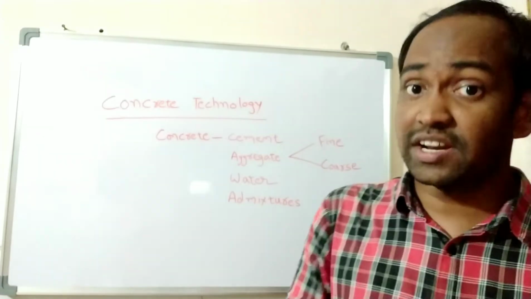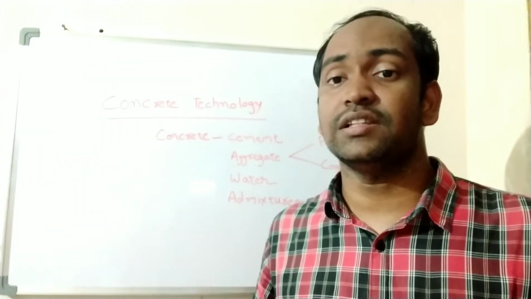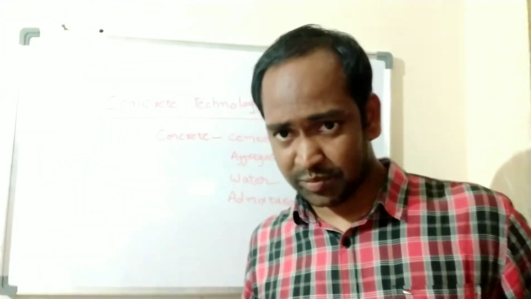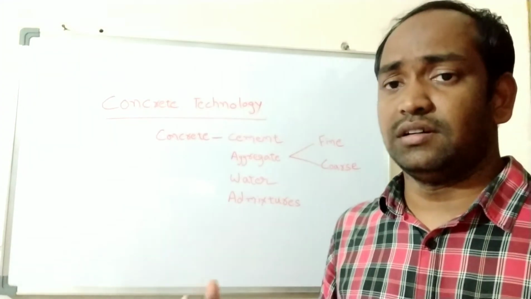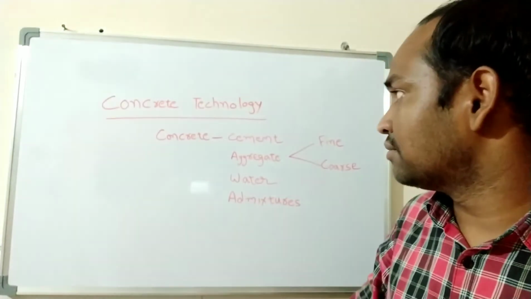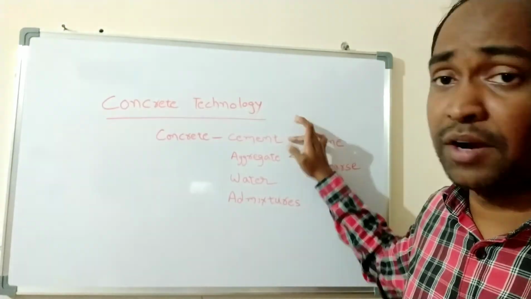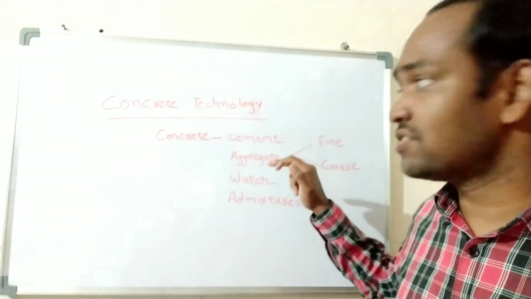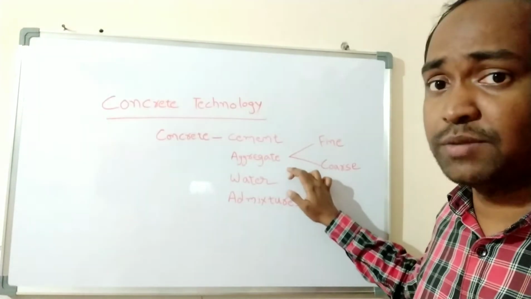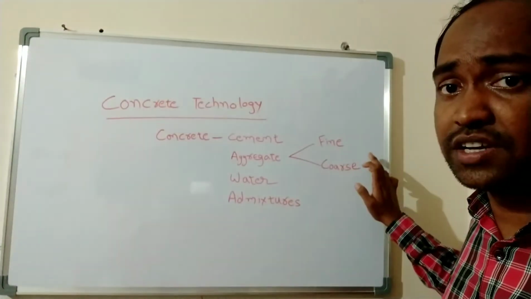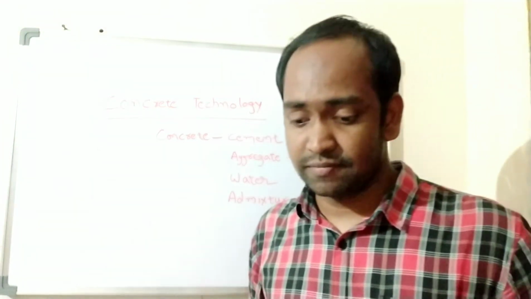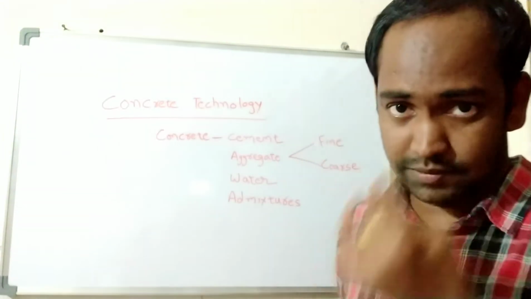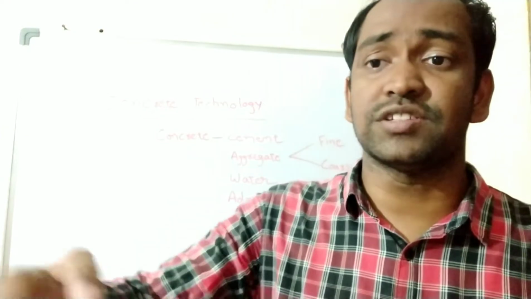So these are all the various ingredients of concrete, and these are the major, most important ingredients. The most important among them is cement, and the next is aggregate, of two types, fine aggregate and coarse aggregate, then water, and then admixtures. So this is the introduction to the subject.